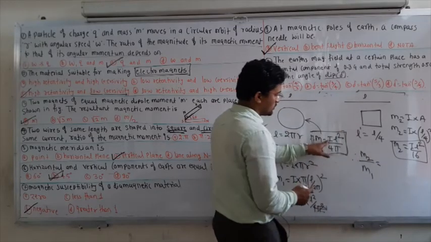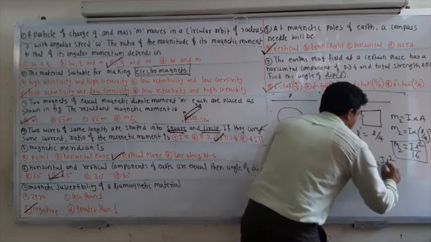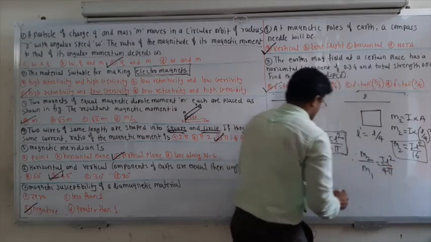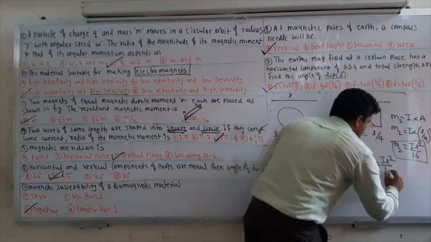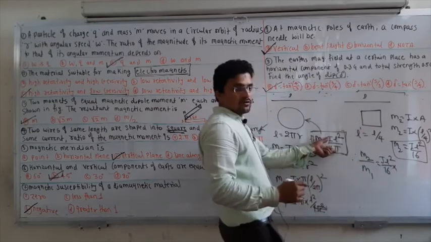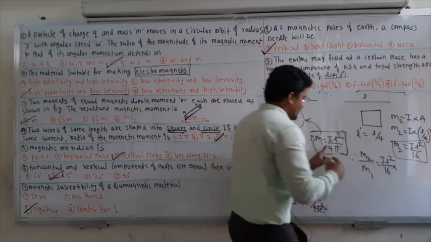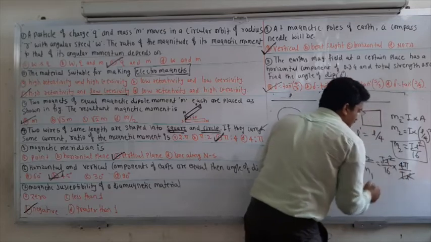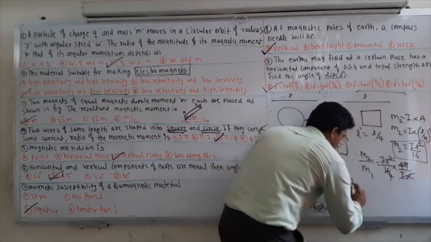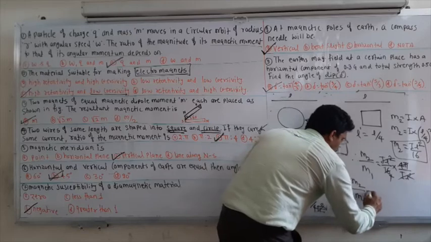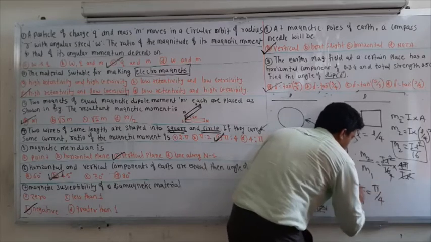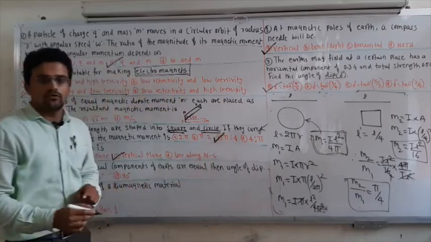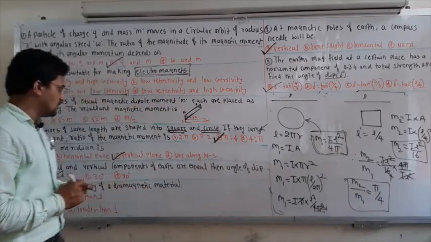So m2 is IL² divided by 16, divided by IL² over 4π, which becomes multiplied by 4π divided by IL². IL² cancels out, and 4 into 4 is 16. So m2 divided by m1 is equal to π by 4, which is option C, π is to 4. This is the answer.